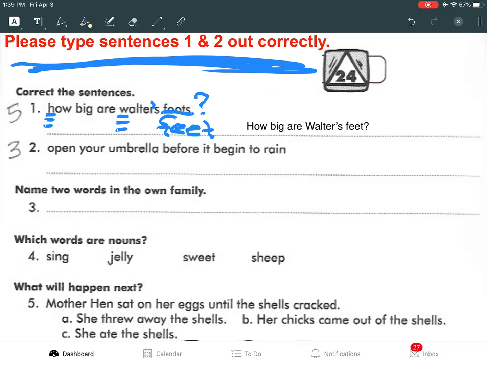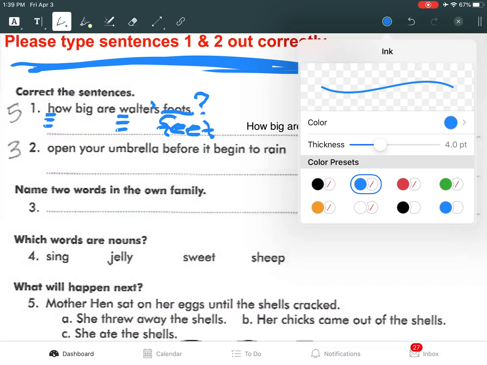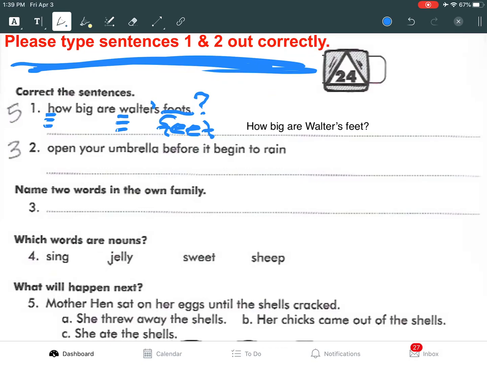Number 2. Open your umbrella before it begin to rain. Alrighty, I'm going to fix this real quick because that's kind of too big. I need to make it a little bit smaller. There. Alright, so open your umbrella before it begin to rain. The O in open needs to be capitalized because it's the beginning of a sentence. Open your umbrella before it not begin to rain, but it begins. I'm going to write it up here. Begins to rain. And it's a period sentence.